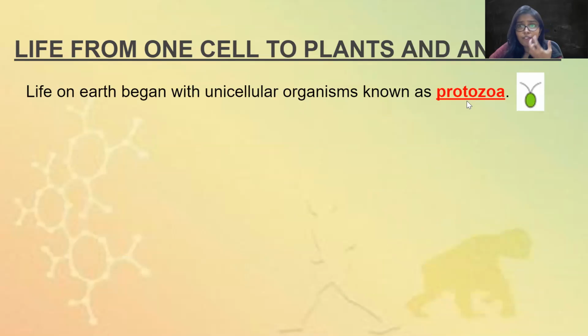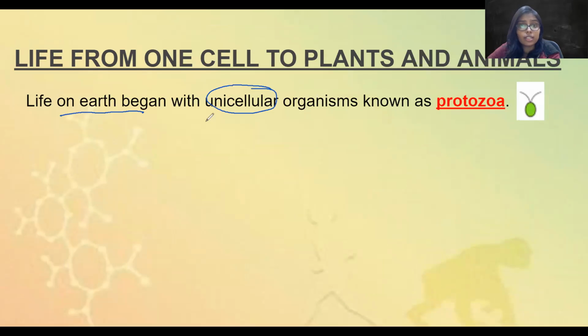How did life start from one cell? So we all know life started from one cell, which is called protozoa. Life on Earth began with unicellular. Unicellular means one cell organism. Organism means living things, known as protozoa. So there was only one cell which had life on Earth, which was called protozoa, the first life on Earth.